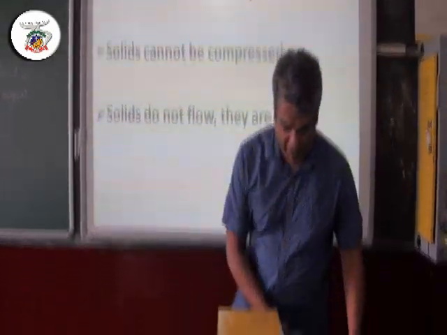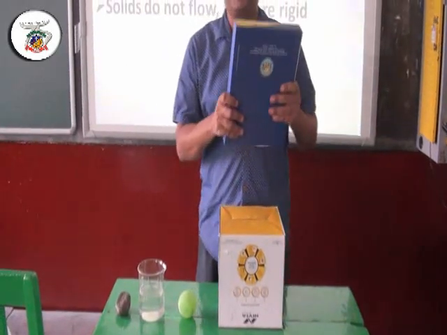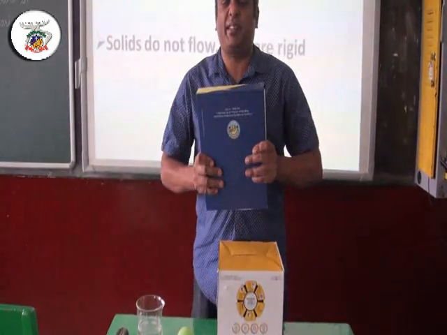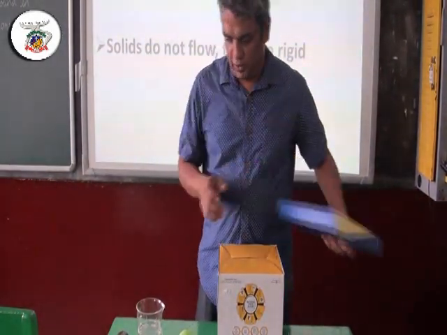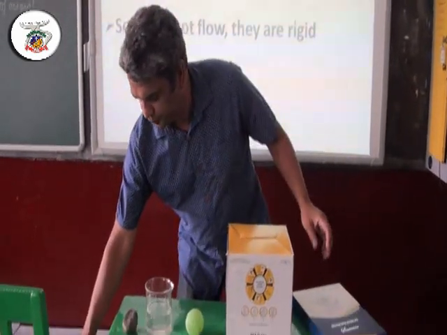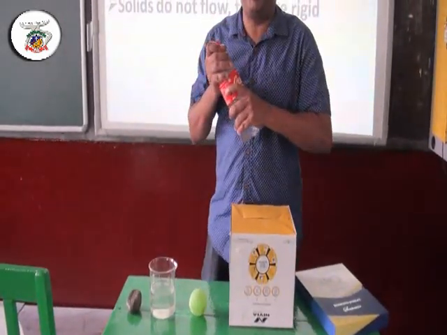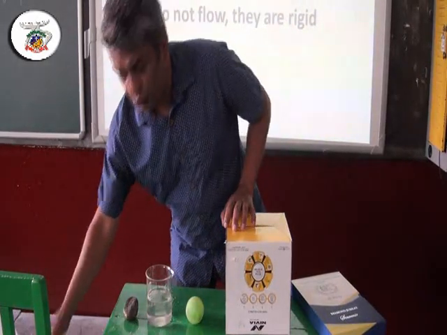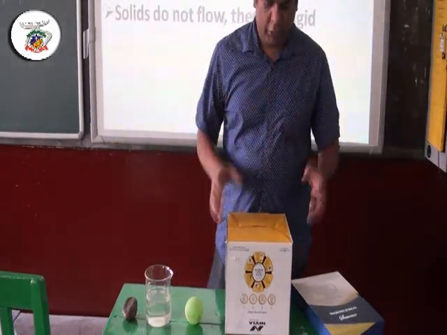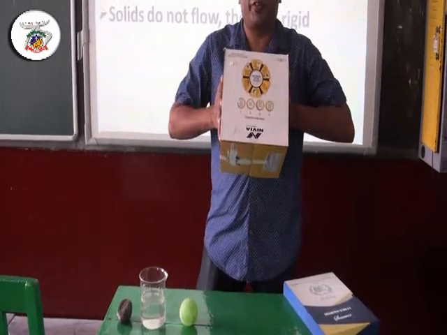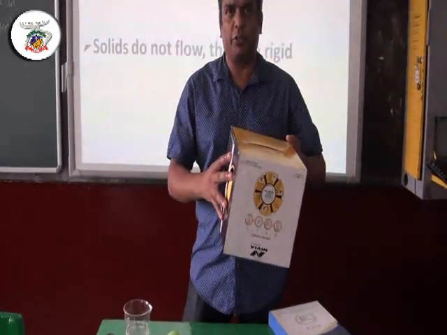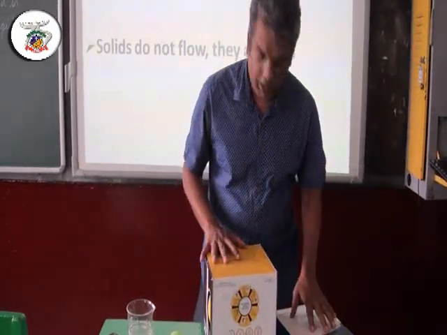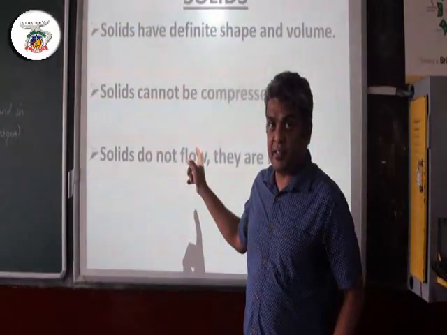Solids cannot be compressed. For example, this book or this cuboid, if I try and press it as hard as I can, or this bottle full of water, if I try and press it very hard, I cannot. It will squeeze, but it will come back to its original shape. Same thing with this. They cannot be compressed.